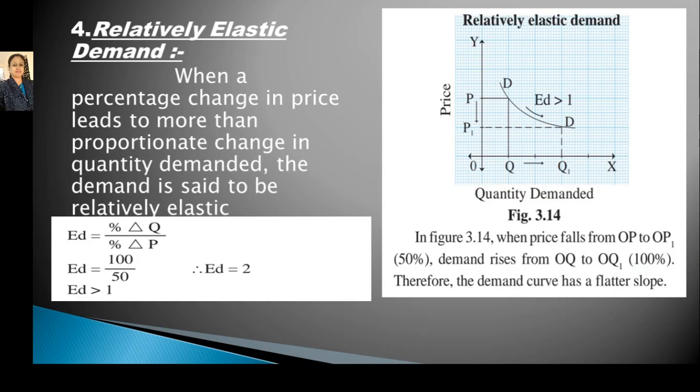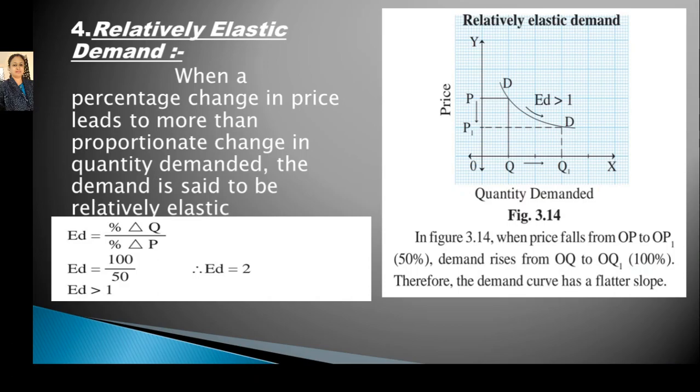We can show it in the form of a diagram. Here on the y-axis, price falls from OP to OP1, that is a 50% fall, the same fall which we see in the unitary elastic demand curve. Here also there is only a 50% fall in price, but due to the 50% fall there is a 100% rise in quantity demanded.